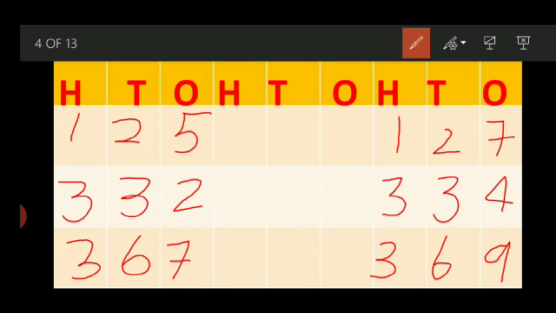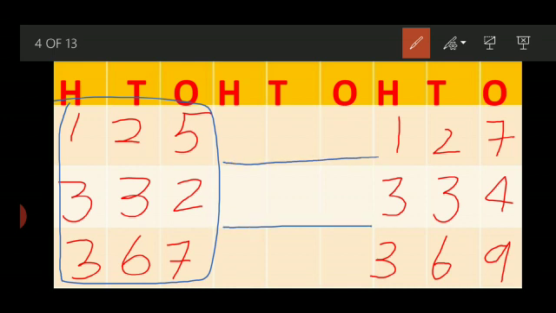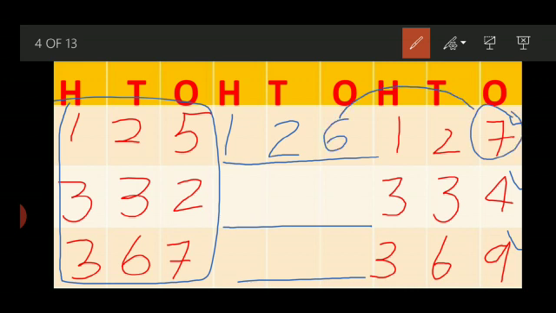I already told you, don't look at these numbers when you are solving for the numbers in between. Just hide these numbers and go to these numbers. This is your fill-up space. I said if any number ends on 1 to 9, this one ends on 7, this ends on 4, and this ends on 9, it means our first numbers will not be changed. So we write 1, 2. What comes before 7? 6. Got the answer?